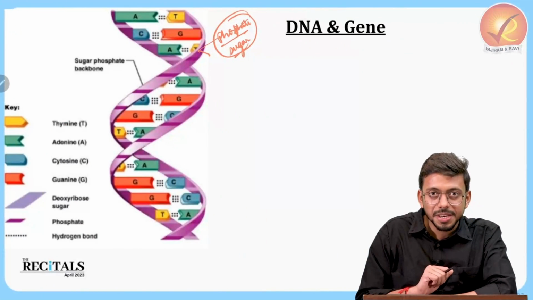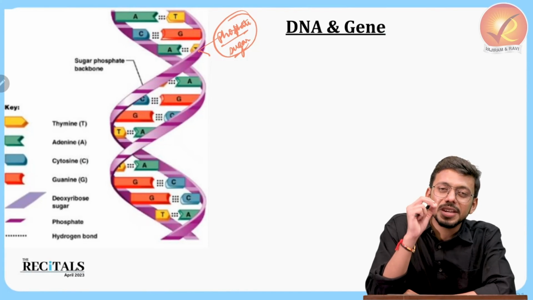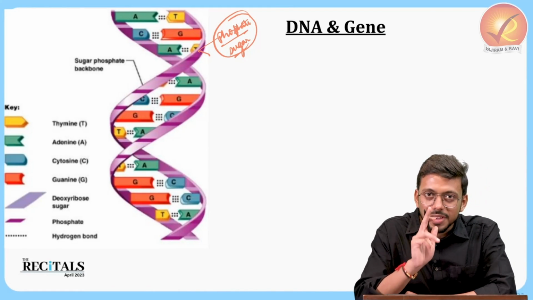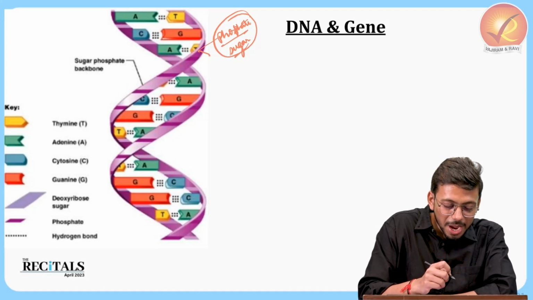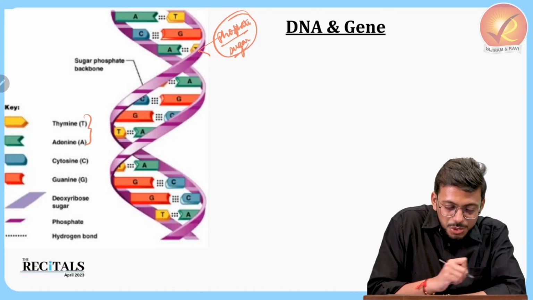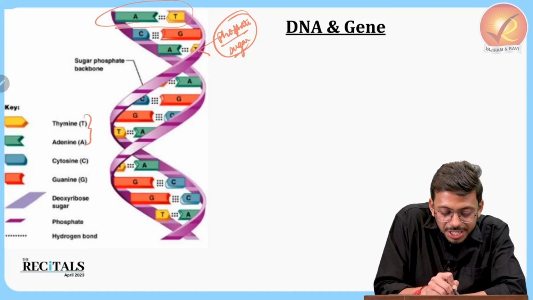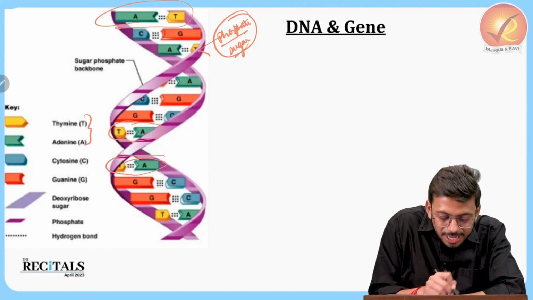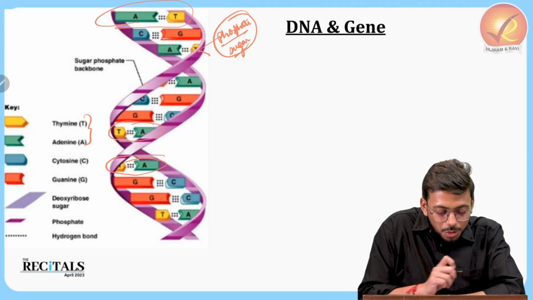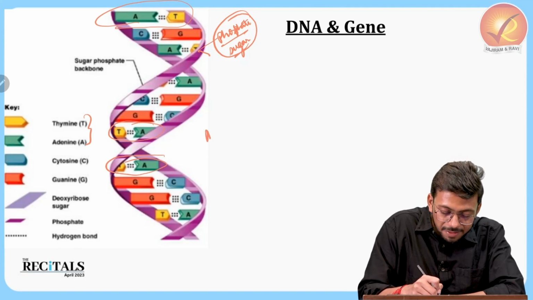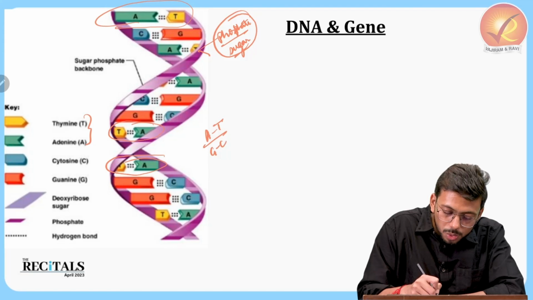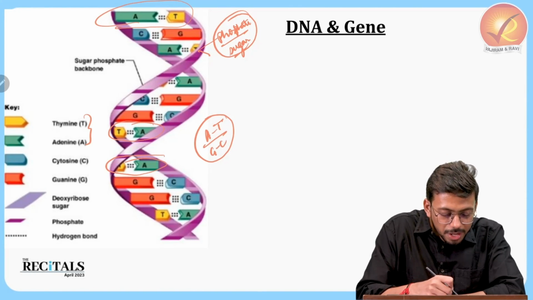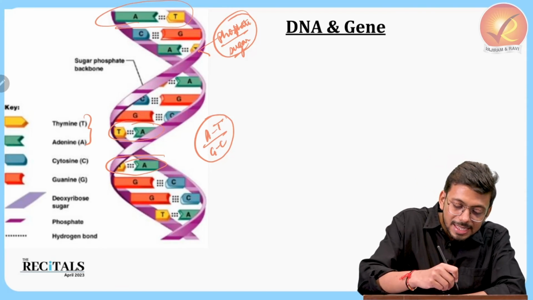Now let's have a look at the DNA. A very important and specific point here is that these nitrogenous bases have a very specific pairing. A is going for T only. Over here also A is going for T only. Over here also A is getting attached to T only. So A will only attach with T and G will only attach with C. Adenine is going to attach with thymine and guanine is going to attach with cytosine. And this is the entire sequence.